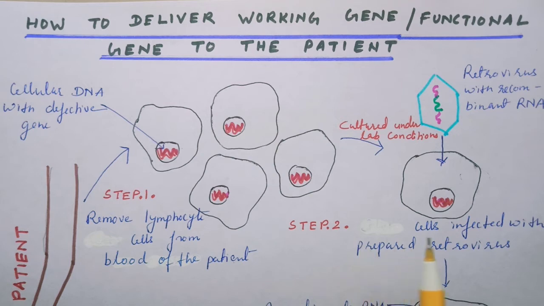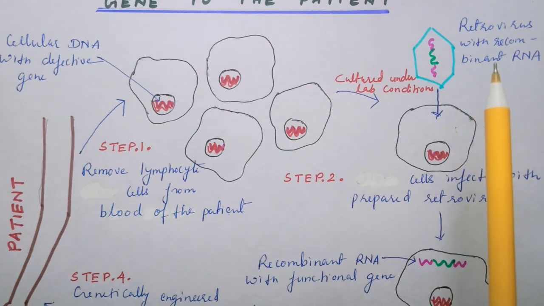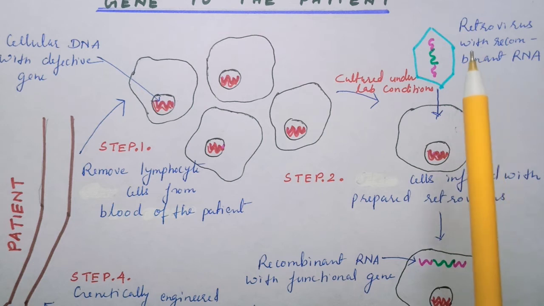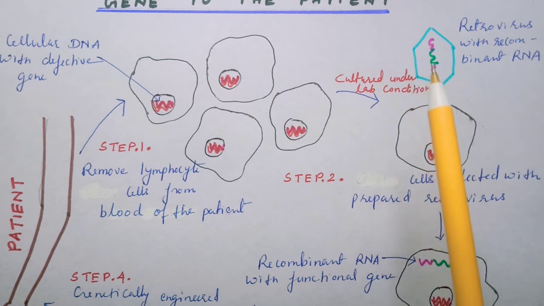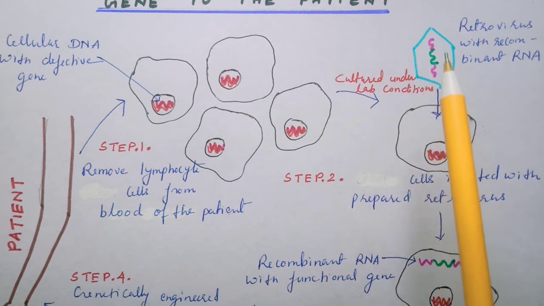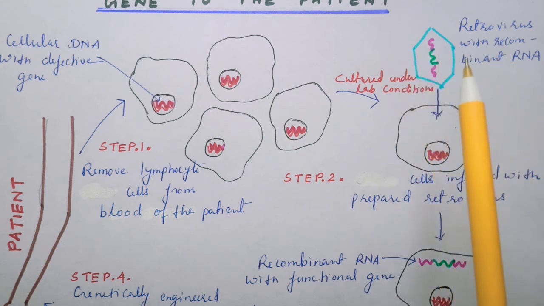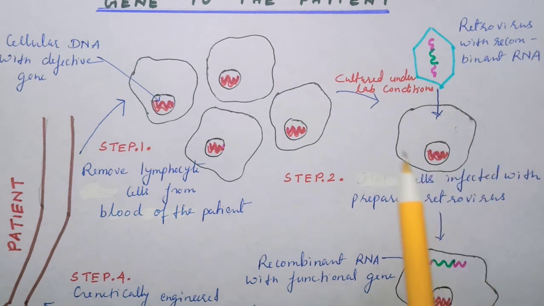Step 2 involves infection of these cells with the prepared retroviruses. These retroviruses we had already prepared ex vivo. Whatever processes are done under the lab condition, that is known as ex vivo. These retroviruses, or the therapeutic viruses, contain the recombinant RNA, which has the functional gene for the production of the enzyme ADA. Now these retroviruses are brought in contact with the lymphocyte cells which we extracted from the